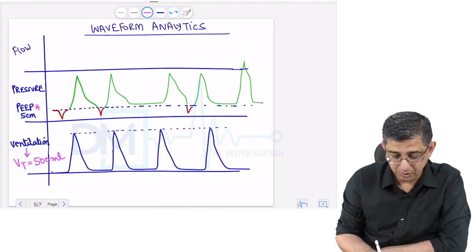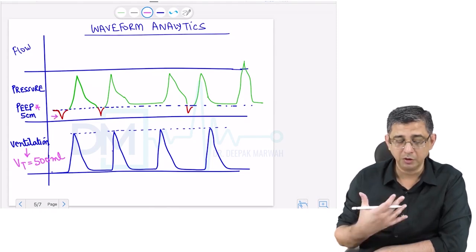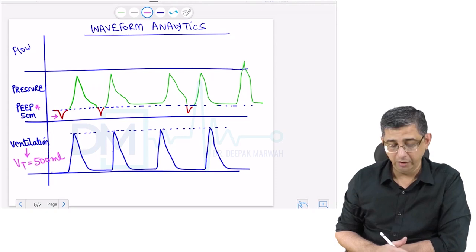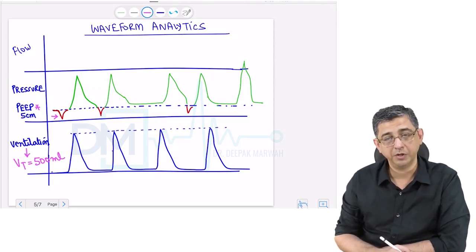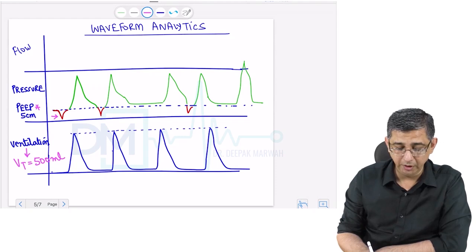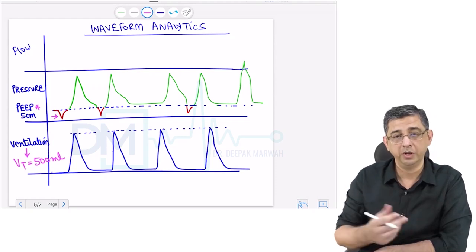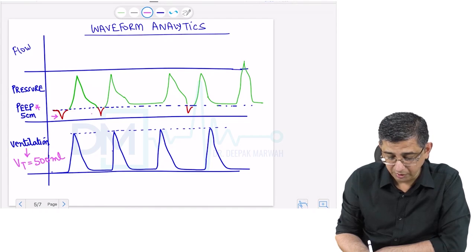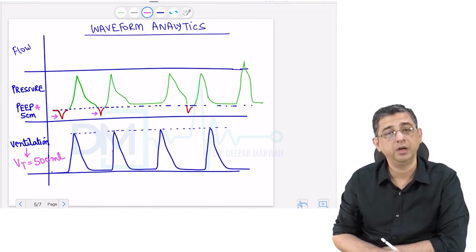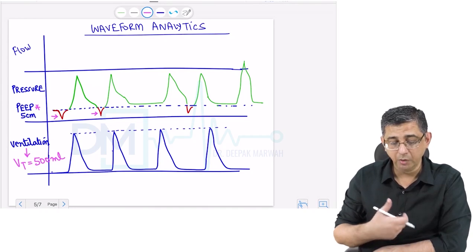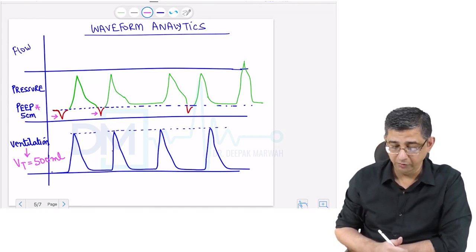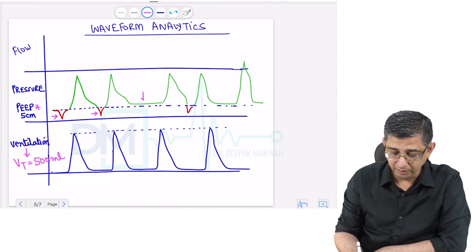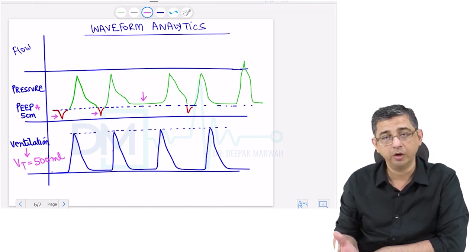So the dotted line I have shown is a baseline PEEP being generated to keep the alveoli open. And what is this negative spike that is occurring? This is the inspiratory effort of the patient. Every time there is an inspiratory effort of the patient, you are noticing that the ventilator is kicking in and it is helping the person breathe. So in this case, there is a definite support being provided by the ventilator when the person is showing a breathing effort. However, you are noticing that there's a flat line here because the patient did not breathe.